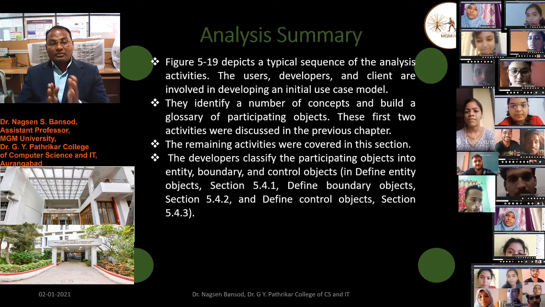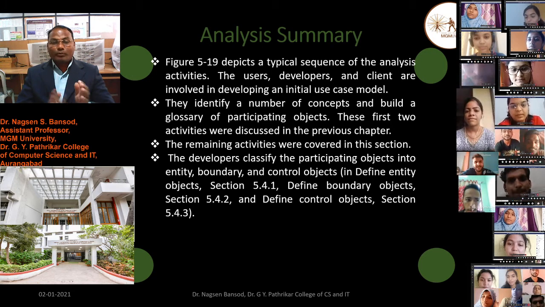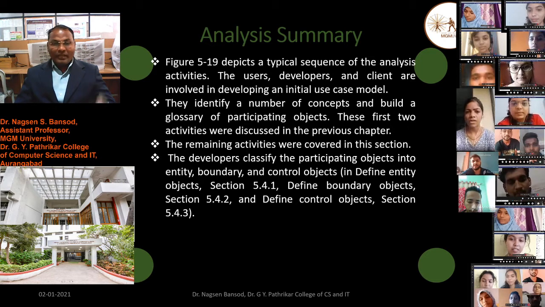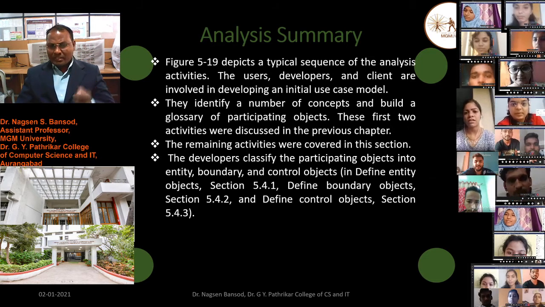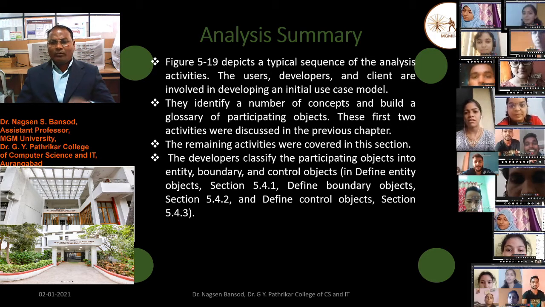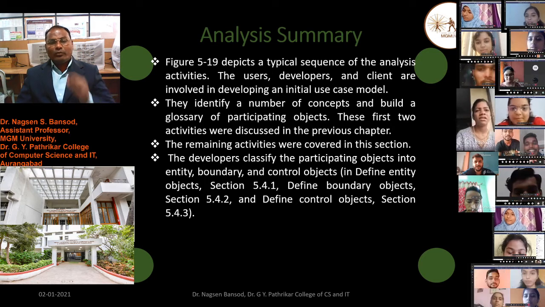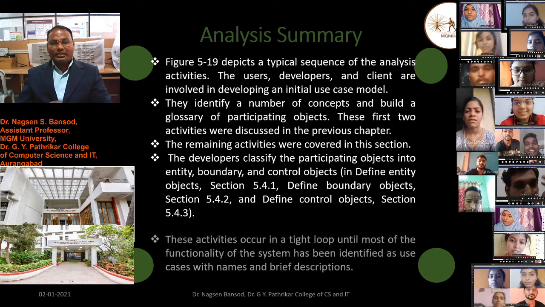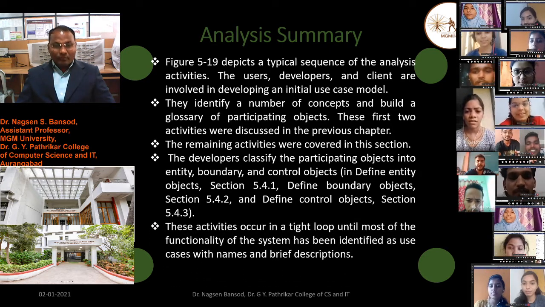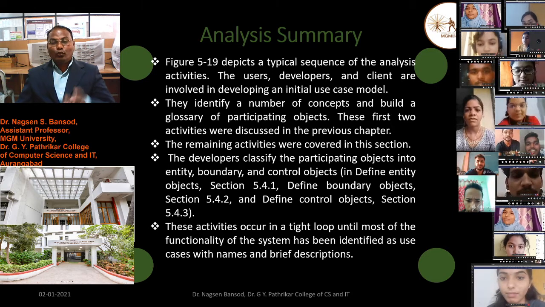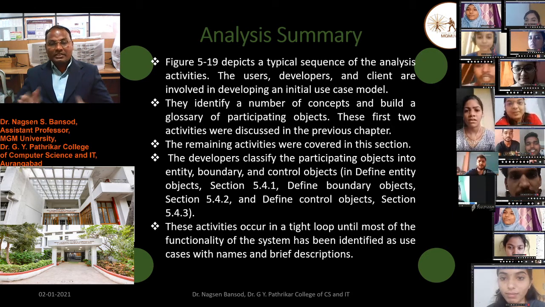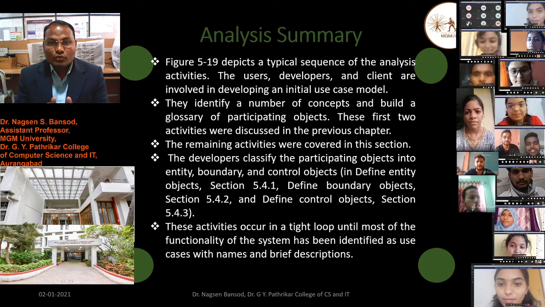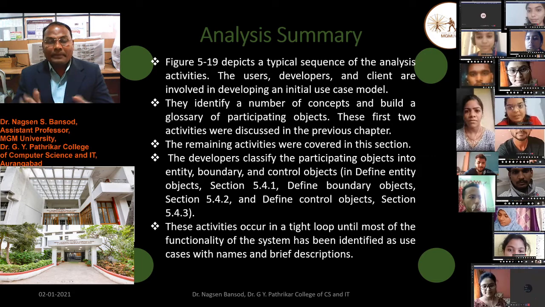The developers classify the participating objects into entity, boundary, and control objects. Identifying entity objects is in section 5.4.1, identifying boundary objects is in 5.4.2, and identifying control objects is in section 5.4.3 of the book. These activities occur in a tight loop until most of the functionality of the system has been identified as use cases with a name and brief description.